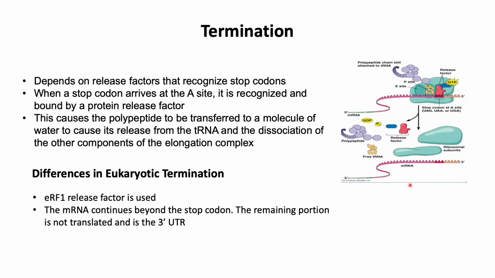So the eukaryotic termination is also similar, except that the eRF1 release factor is used. Also, the mRNA continues beyond the stop codon. That is, there is a stretch of mRNA beyond the stop codon, and this remaining portion is not translated, and it's called the 3' untranslated region or 3' UTR.